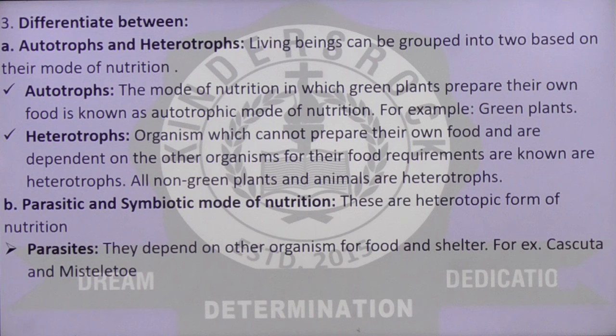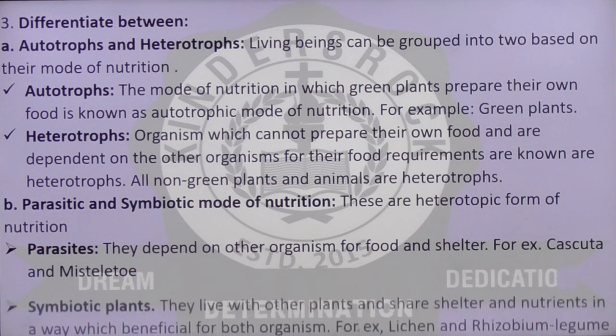Parasites एक दूसरे के साथ में कुछ भी नहीं बांटता, वो जिसके ऊपर में ग्रो करता है उससे वो फूड भी लेता है और शेल्टर भी लेता है, और जिसके ऊपर में वो ग्रो करता है उसे होस्ट कहते हैं. The one on which a parasite grows or where the parasites find shelter is called the host. And the examples of parasites are cuscuta and mistletoe.